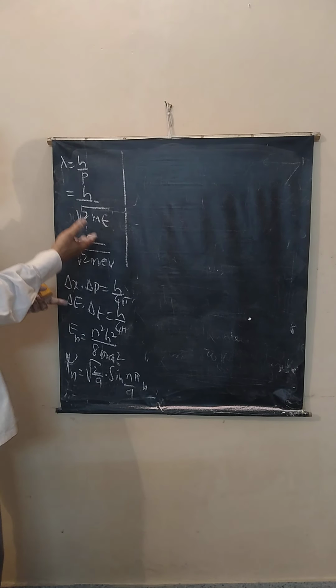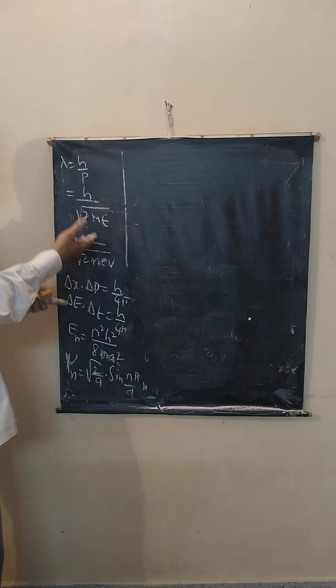Find the uncertainty in the measurement of momentum of an electron if it is confined in a region of size 1 angstrom.